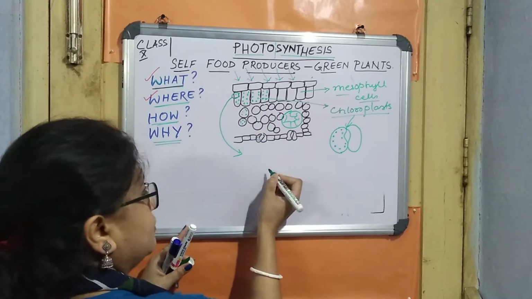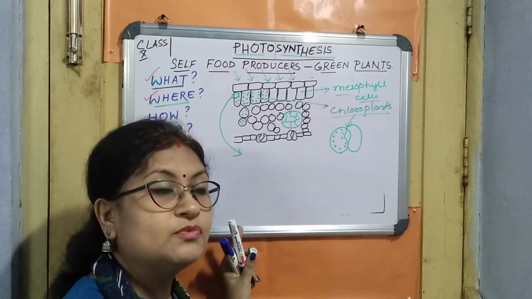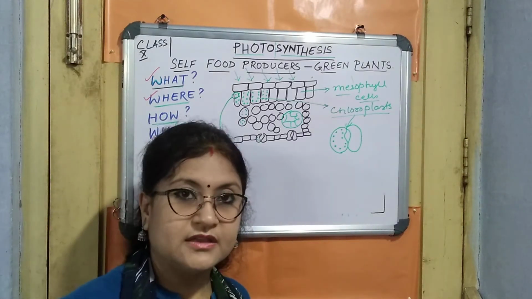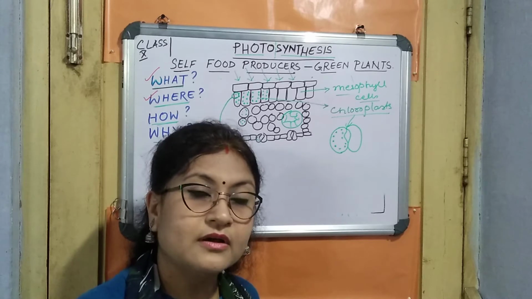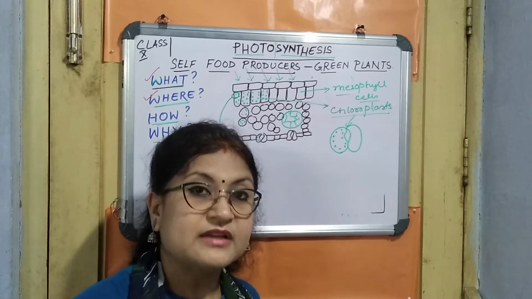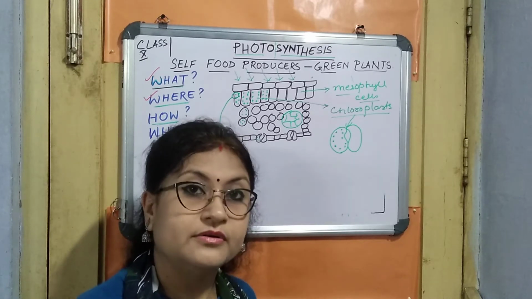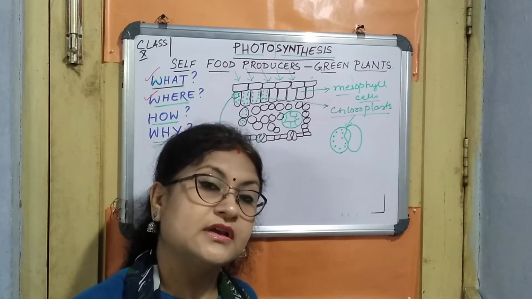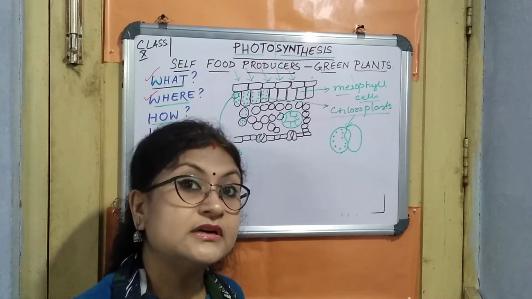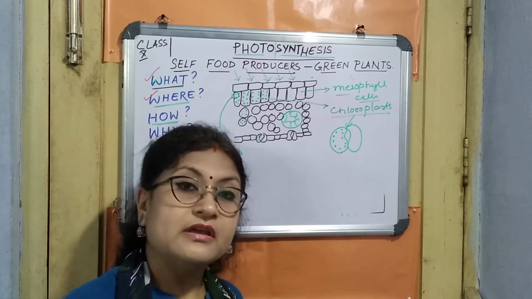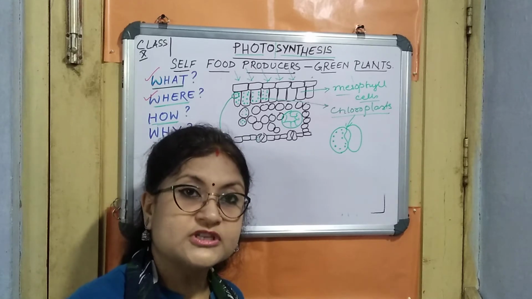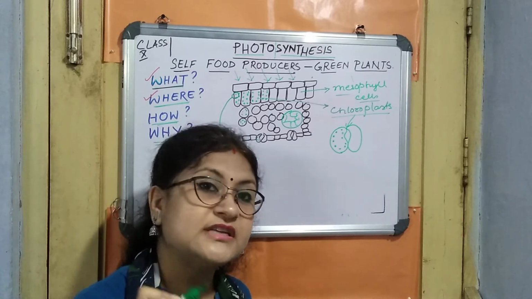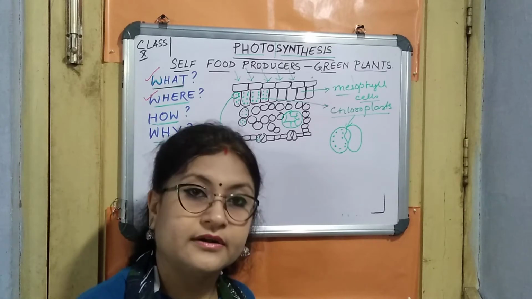When we talk about a chloroplast, it is an organelle. Most of the organelles we see are either double membrane or single membrane. Like mitochondria is a double membrane. Golgi bodies is a single membrane. So this chloroplast is a double membrane. Whenever we try to draw this diagrammatically, it is a double membrane organelle, right?